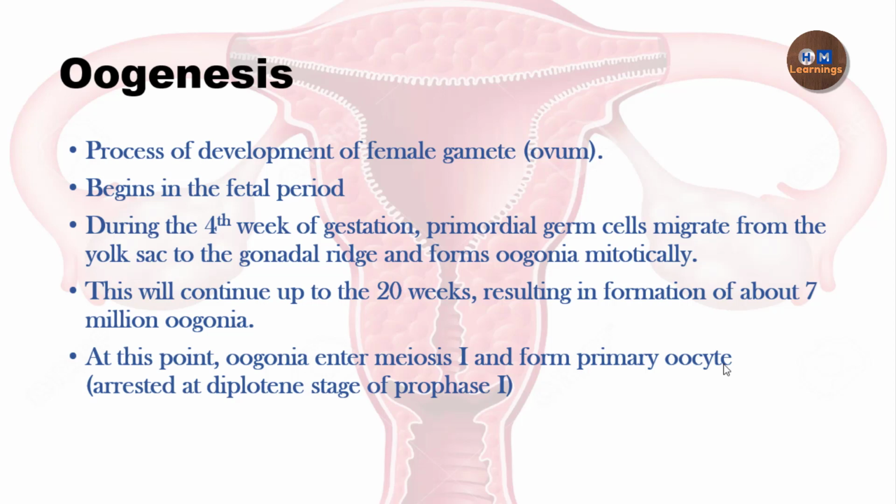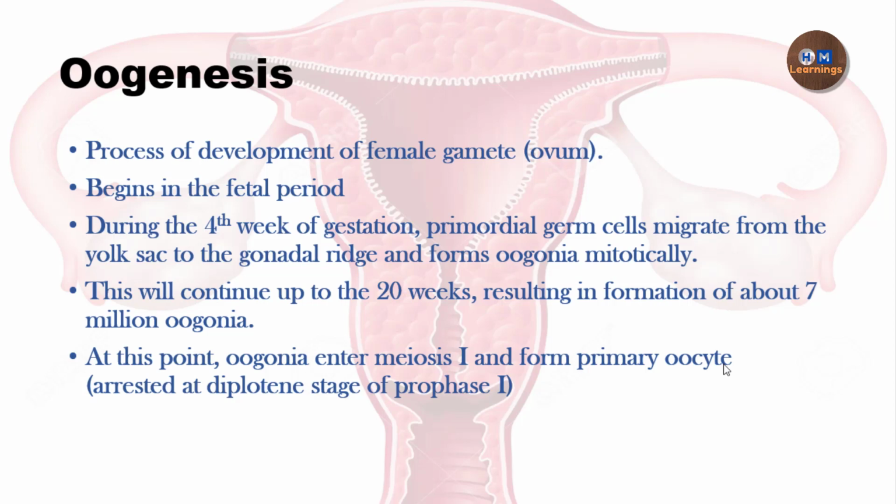So we know that oogenesis is the process of development of the female gamete, that is the ovum, and unlike spermatogenesis, oogenesis starts in the fetal period. Spermatogenesis starts during puberty, but oogenesis starts in fetal life. During the 4th week of gestation, primordial germ cells are present in the yolk sac of the embryo, and from the yolk sac they migrate to reach the gonadal ridge, and there, with the help of mitosis, these primordial germ cells become oogonia.